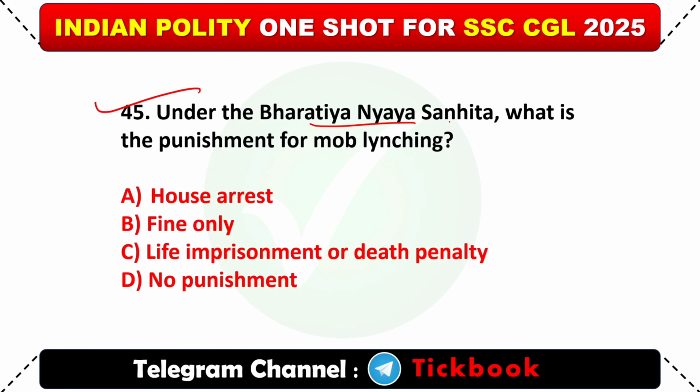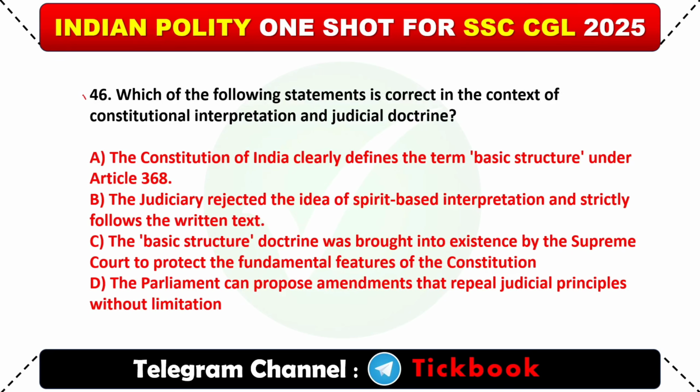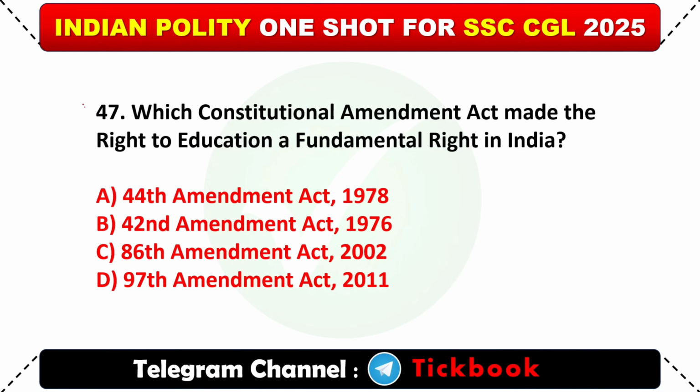45. Under the Bharatiya Nyaya Sanhita, what is the punishment for mob lynching? Option number C, life imprisonment or death penalty. 46. Which of the following statements is correct in the context of constitutional interpretation and judicial doctrine? Option number C, the basic structure doctrine was brought into existence by the Supreme Court to protect the fundamental features of the Constitution. 47. Which Constitutional Amendment Act made the right to education a fundamental right in India? Option number C, 86th Amendment Act 2002.